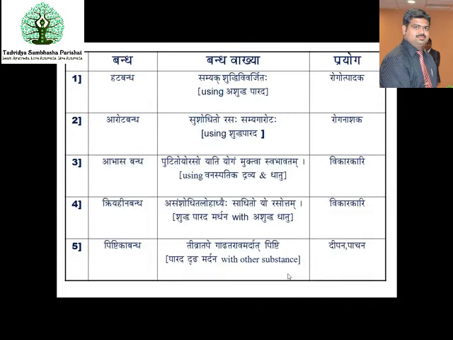Hata bandha: samyak shuddhi vivarjitaha. When the mercury is converted into the solid state without being subjected to purification, Ashuddha Parada used for the bandha is known as the Hata bandha.